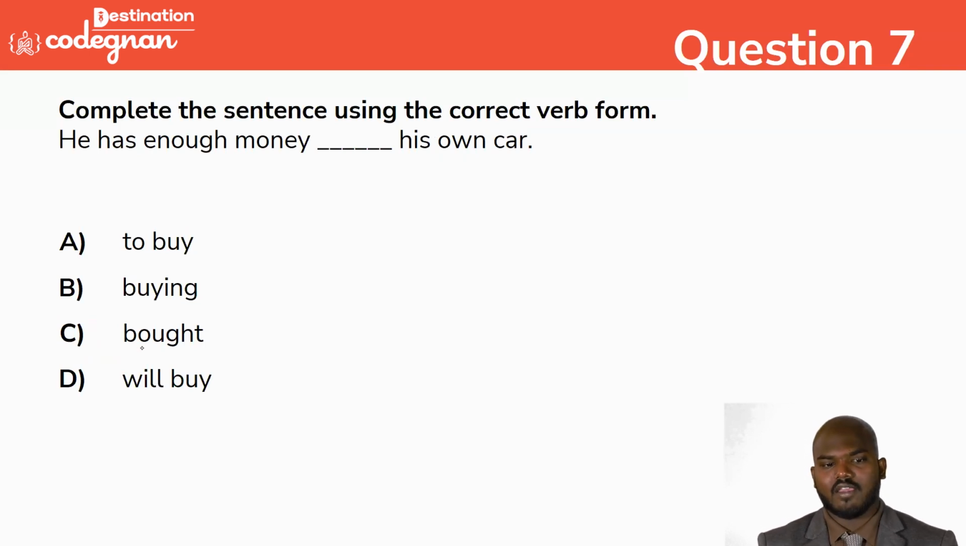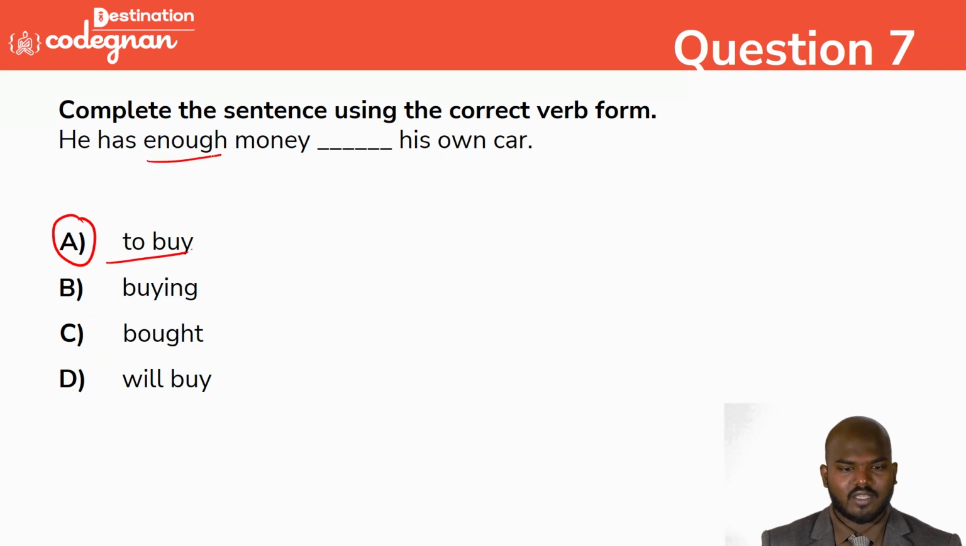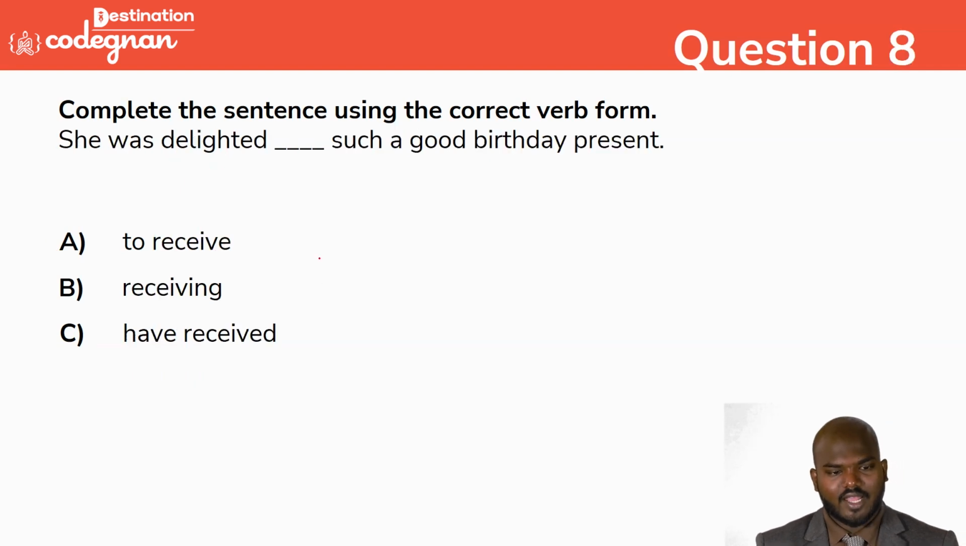He has enough money. So the answer is option A. Enough money is the keyword, so based on this you need to say the answer here. Okay, so she was delighted. What's the answer? He was delighted to receive such a good birthday present. So that's the answer we can say here. Option A is the correct answer.